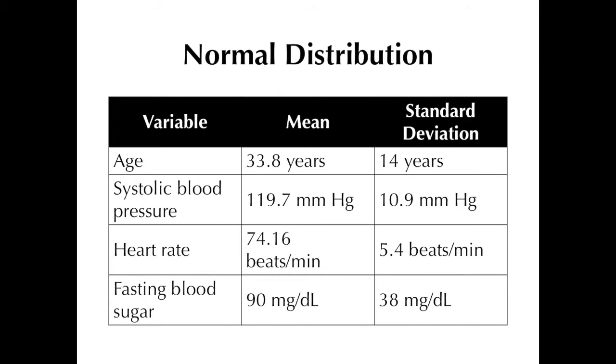Now, as mentioned earlier, many continuous variables in medicine are assumed to follow the normal distribution. Now, this table here shows a few of those continuous variables. Now, let's say we have a group of, say, 200 patients. In this group, we have the following mean values and standard deviations for each of the continuous variables listed. As you can see, these variables have very different corresponding values, which will mean that their corresponding bell curves will have different positions along the x-axis. Notice that they have different units of measurement as well. Now, let's use systolic blood pressure as an example.